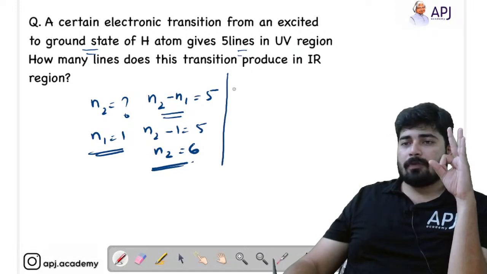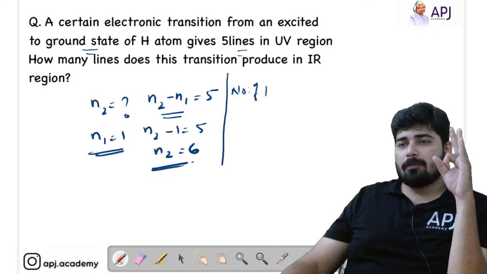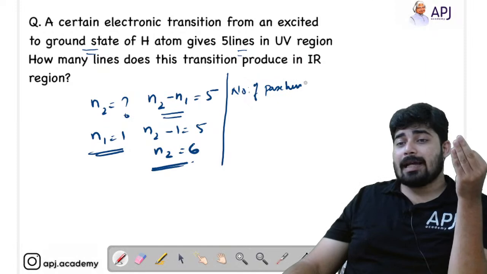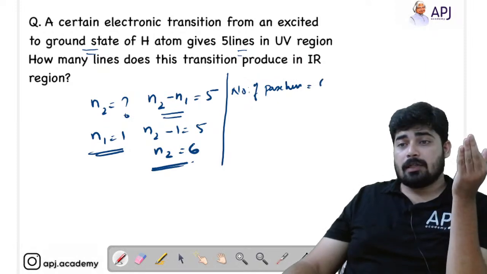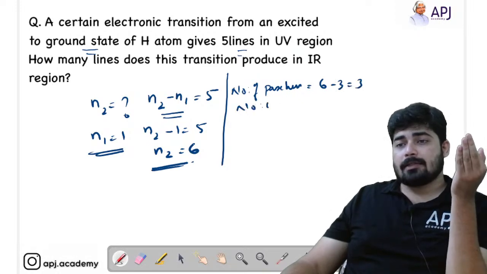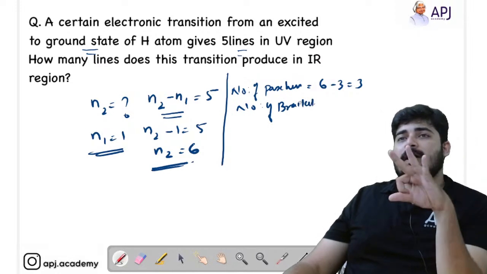So the number of lines in the Paschen series, how much is it? For Paschen we know that N1 is equal to 3. So we know that 6 minus 3 is equal to 3. Now the number of Brackett lines, because we know that Paschen, Brackett and Pfund are the 3.